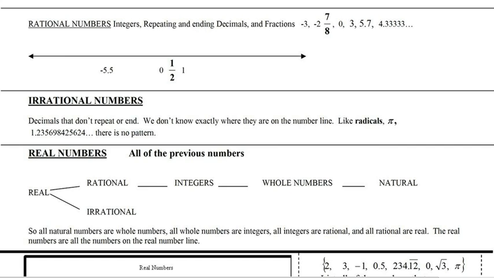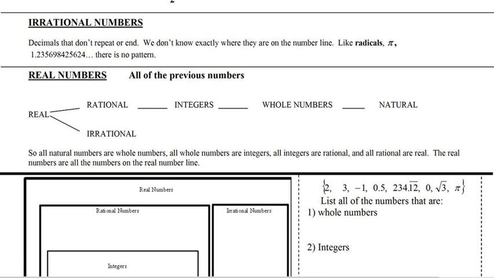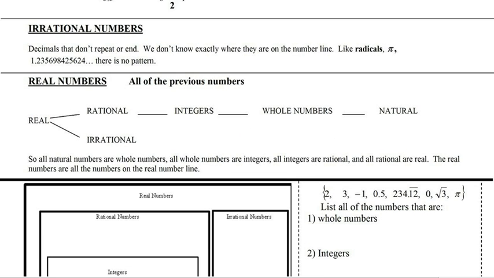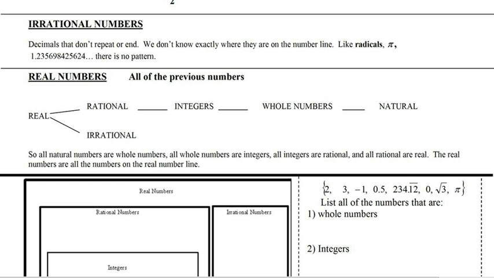Well, if something is not rational, we call it, you guessed it, irrational. And that's the numbers that do not repeat, they do not end. We don't really know exactly where to put these, right? You cannot place them exactly on a number line because they do not repeat, they do not end. We call them our radicals. If you had square root of 3 or square root of 2, these are irrational numbers, or pi. There's no pattern to them.